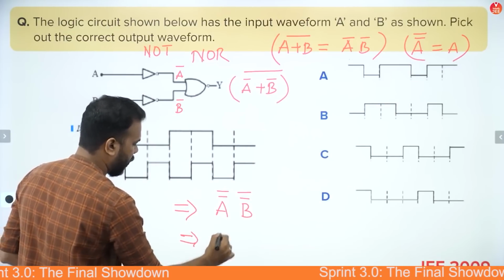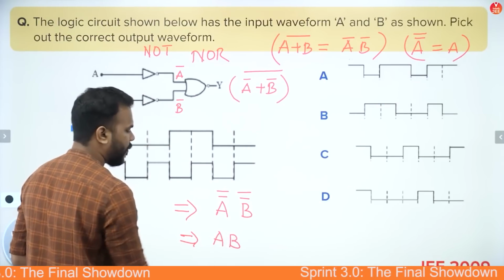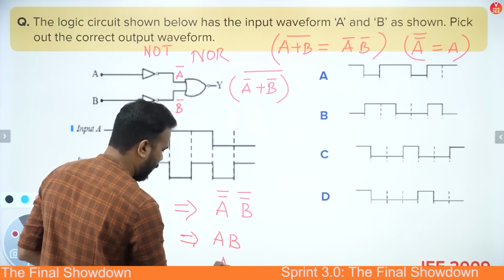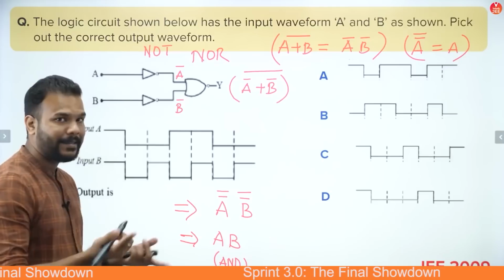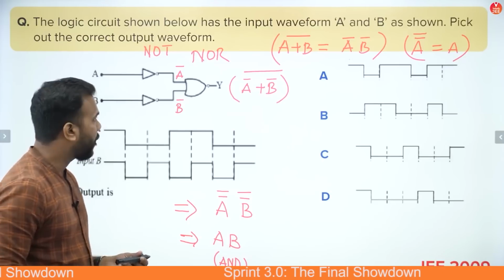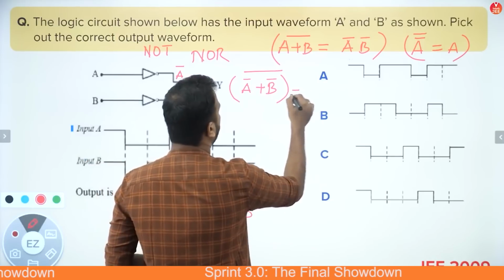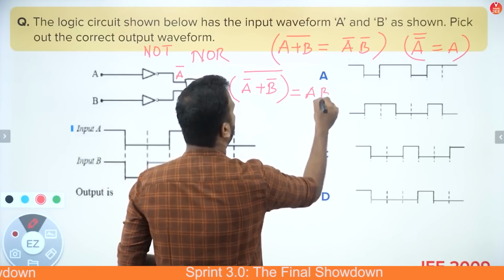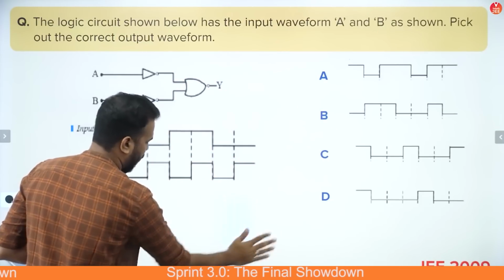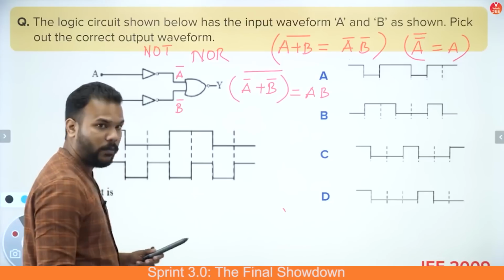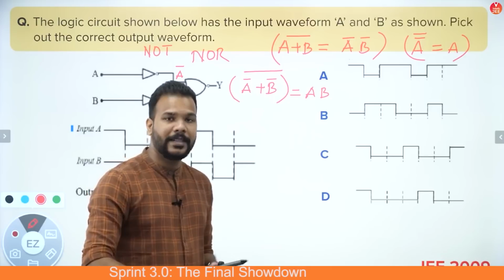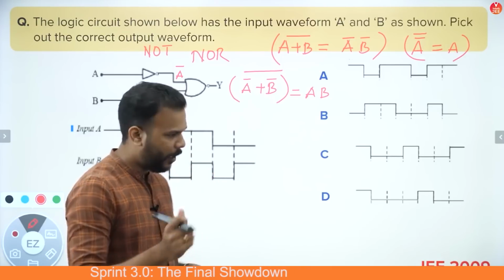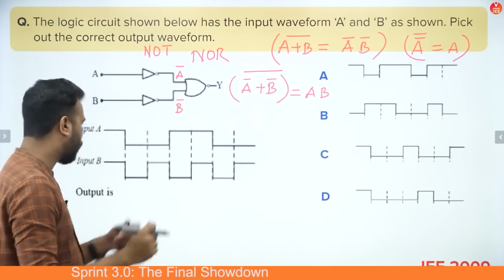That means it is simply AB, which basically is nothing but your AND gate. What is given to you is basically a circuit diagram of an AND gate. And for an AND gate, we know that both the inputs have to be 1 to give you the output as 1. If one of them is 1, the other one is 0, then the output will be 0. And obviously for 0 input of both, the output will be 0.